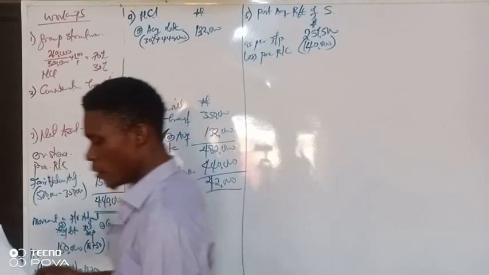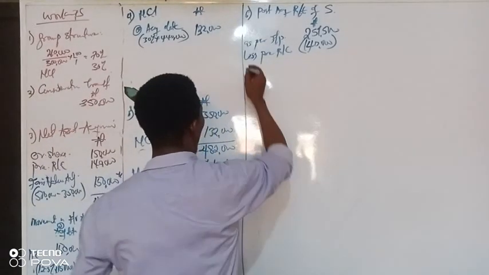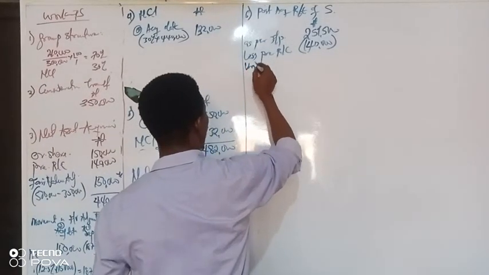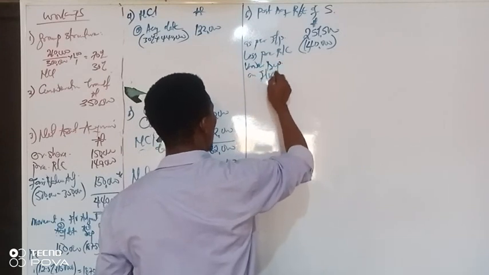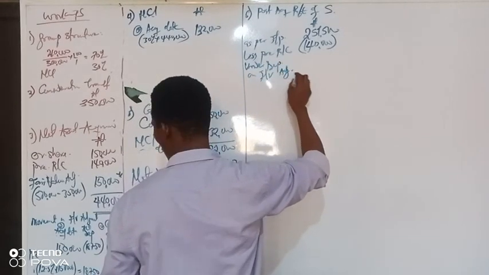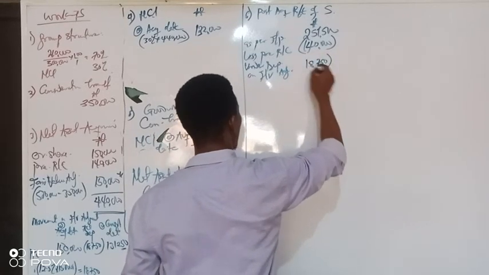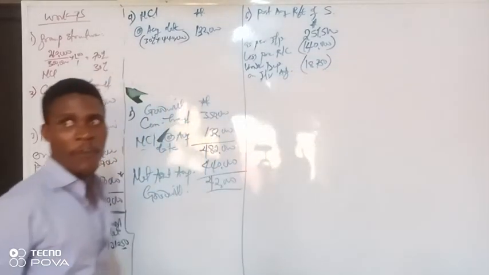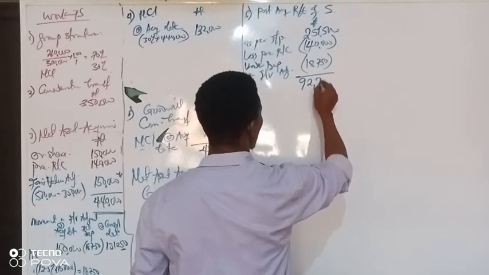Don't forget, I said your fair value adjustment, your under depreciation on it, you get it in your profit and loss account. That would be the under depreciation on the fair value adjustment, 18,750. No other information again. So we have 92,750.